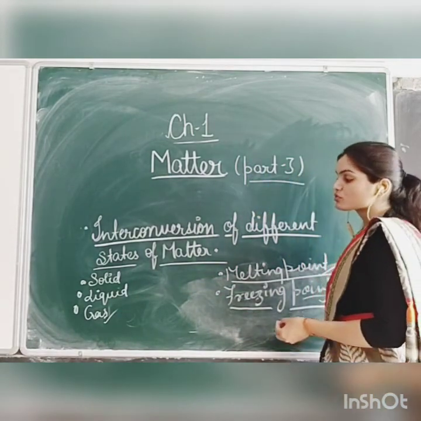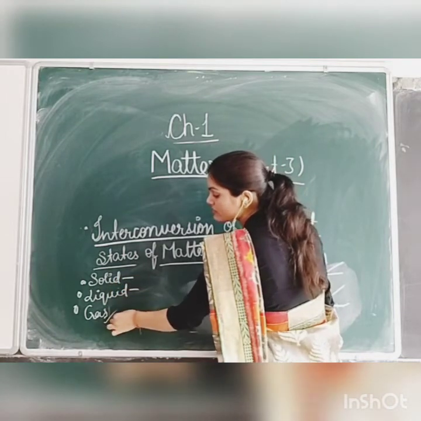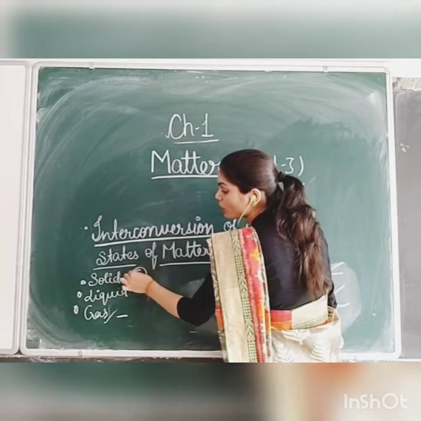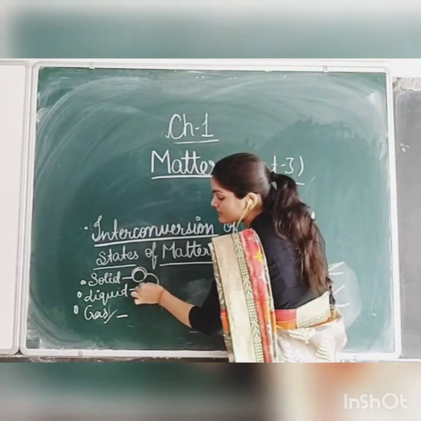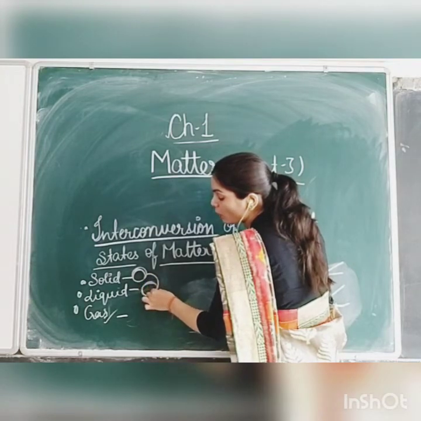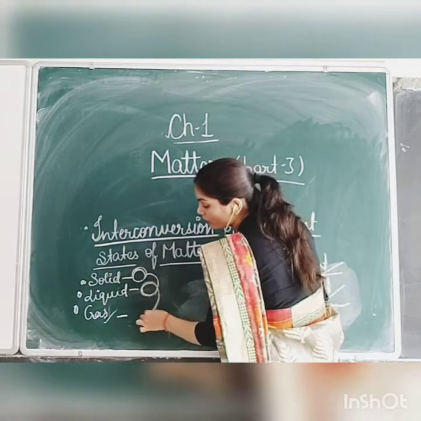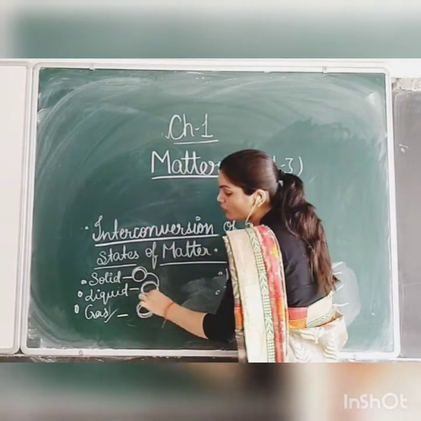So see how you will correlate all these three things. Here in the place of solid we are taking ice. When we melt the ice, it gets converted into liquid. When we boil this liquid water, it gets converted into gas. Means when it vaporizes, it gets converted into gas.